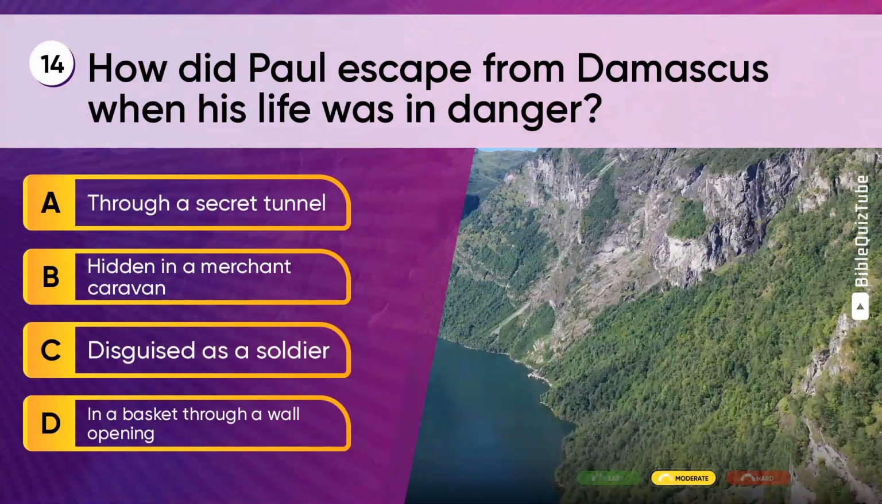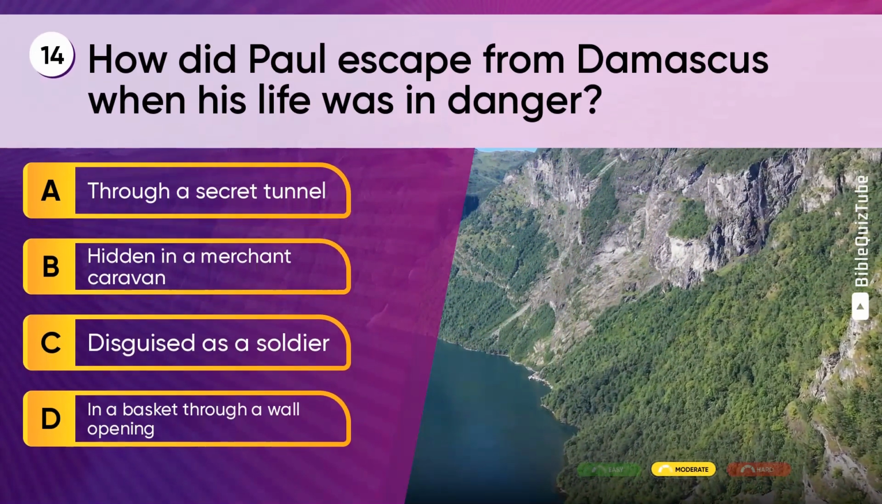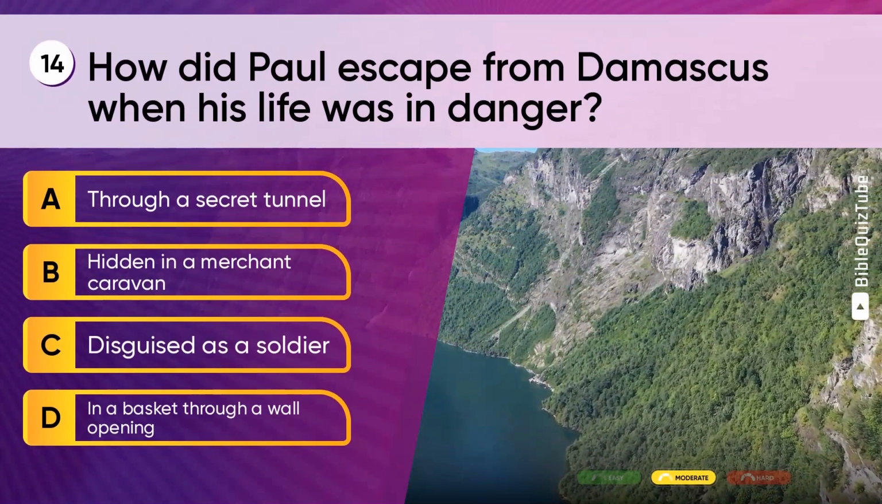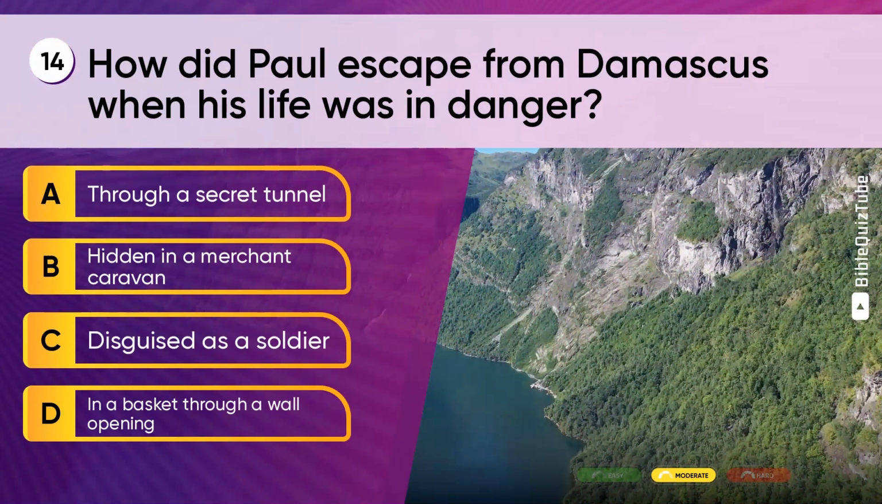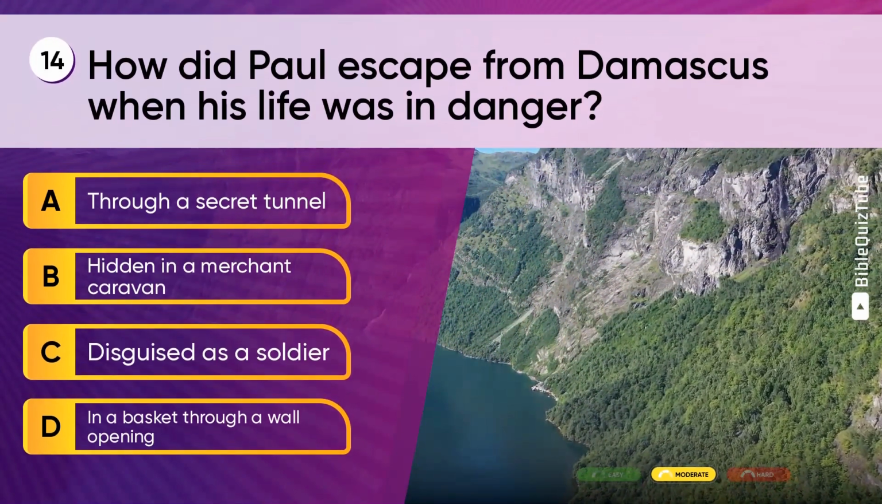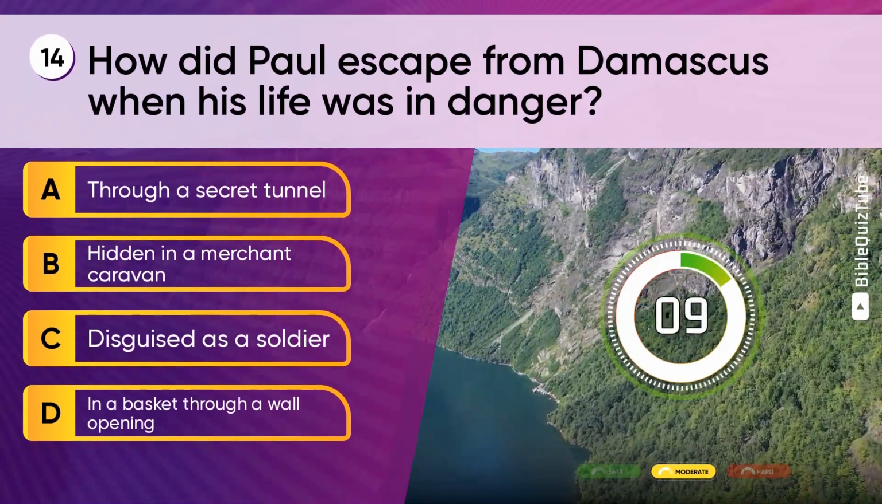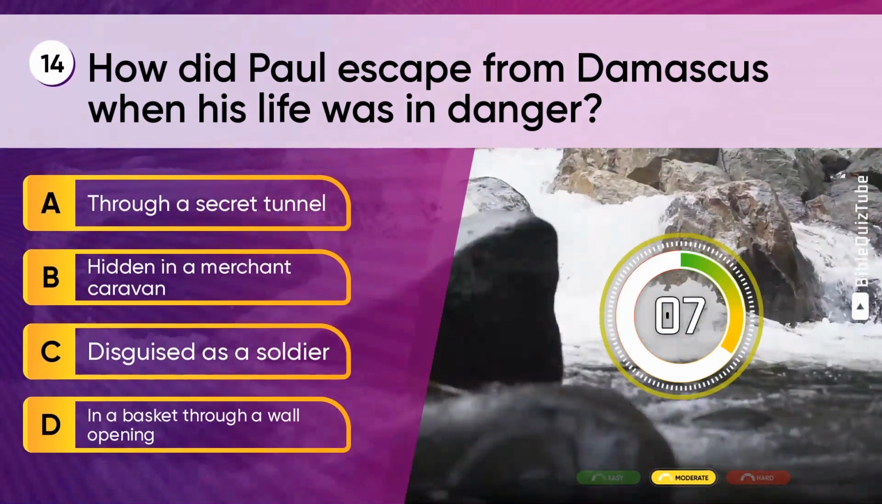Question 14. How did Paul escape from Damascus when his life was in danger? A. Through a secret tunnel. B. Hidden in a merchant caravan. C. Disguised as a soldier. D. In a basket through a wall opening.